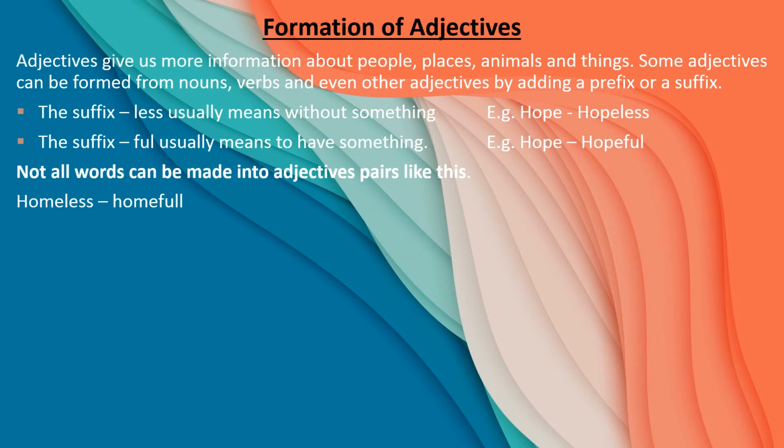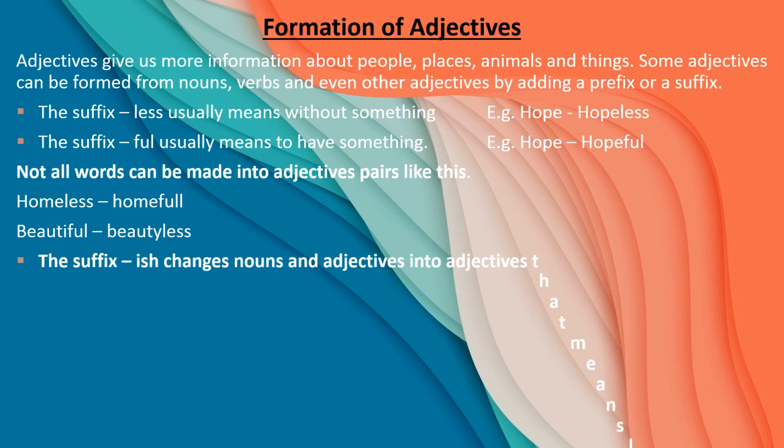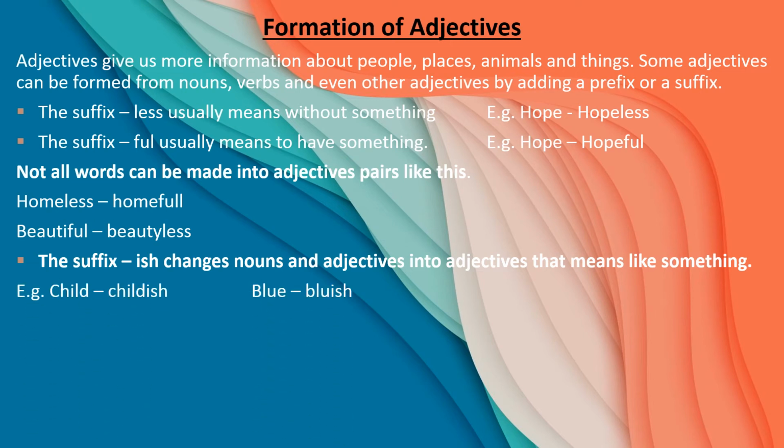So when we are using less as a suffix to any kind of word, children, that means it has nothing to do. For example, hope, hopeless. We do not accept anything from a hopeless person. The suffix full usually means to have something. So if you have full after the word, then you can accept something from that person. Suppose hope, hopeful.